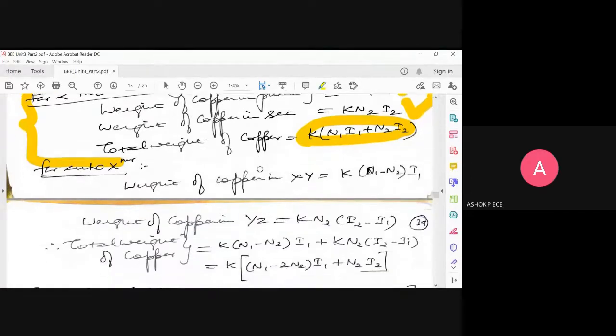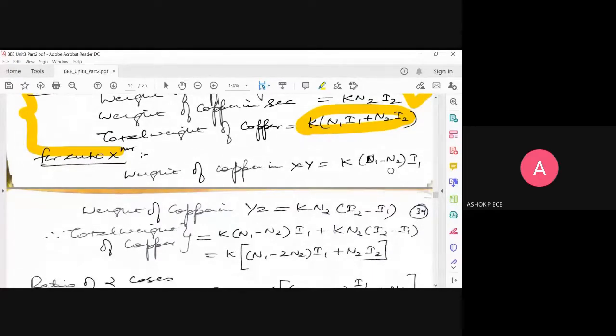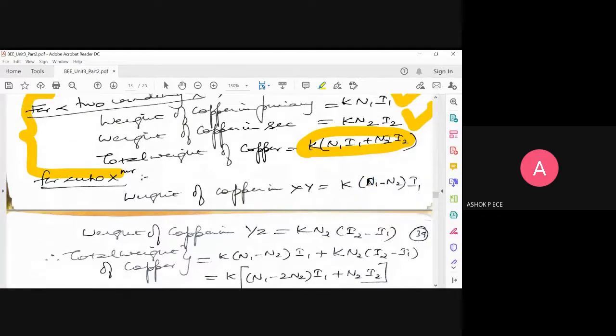Simply logging in and going away will not help in understanding. Please open your mouth and answer the question. Mere getting attendance will not help you pass the subject. Please understand that. Why have I put N1 minus N2 here, and not N1 and N2 separately? What is the reason?